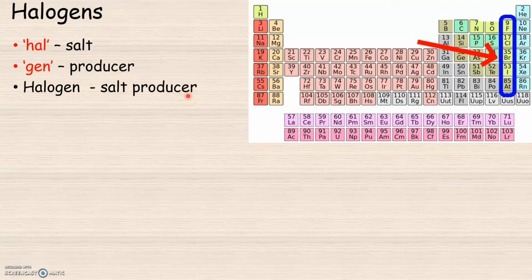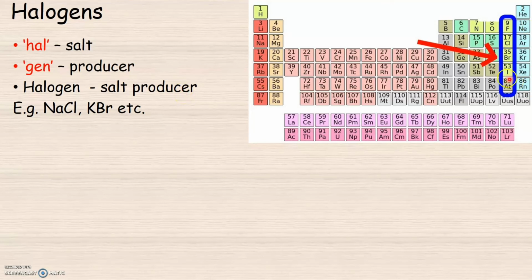This is because when a halogen reacts with a metal, it produces a salt. For example, the halogen chlorine, when it reacts with the metal sodium, produces a salt, sodium chloride. Similarly, the halogen bromine, when reacted with potassium, which is a metal, produces a salt, potassium bromide. That is why it is called a salt producer.